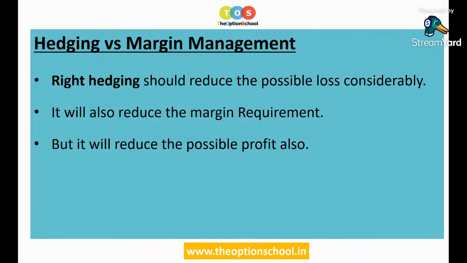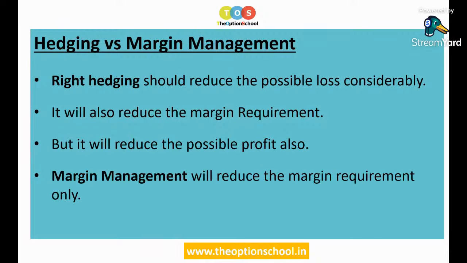Now, depending upon how much possible loss is reduced, कितना loss reduce होता है, कितना profit reduce होता है, कितना margin reduce, उस पर depend करता है कि hedging right है कि hedging थोड़ी सी aggressive है. Now, as against this, margin management will also reduce the margin requirement.